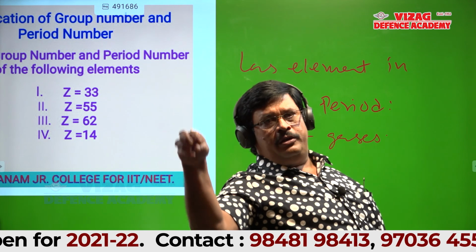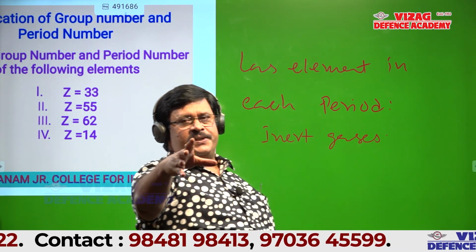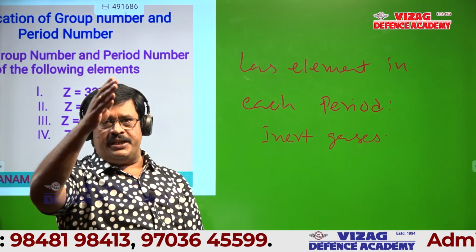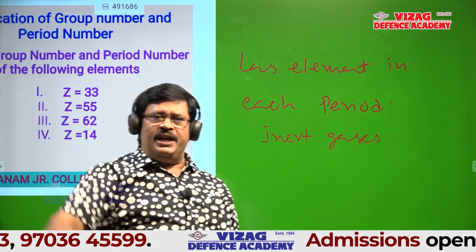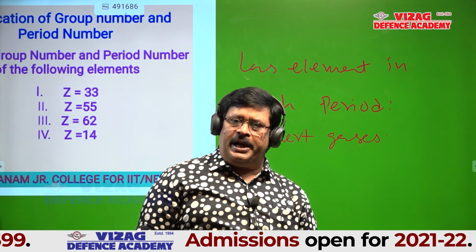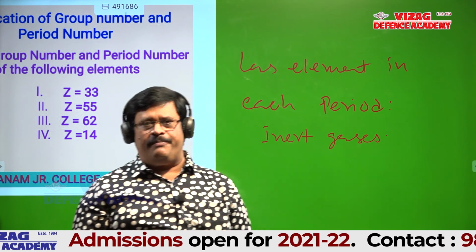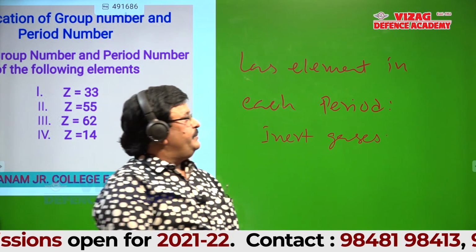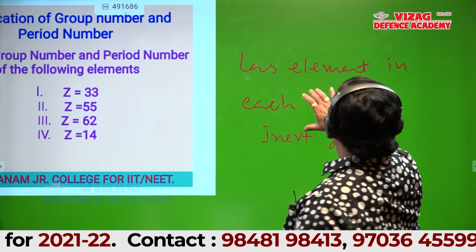If you know the atomic numbers of inert gases, you can identify the group number and period number of any element in the long form of periodic table. Can anyone tell what are inert gases?